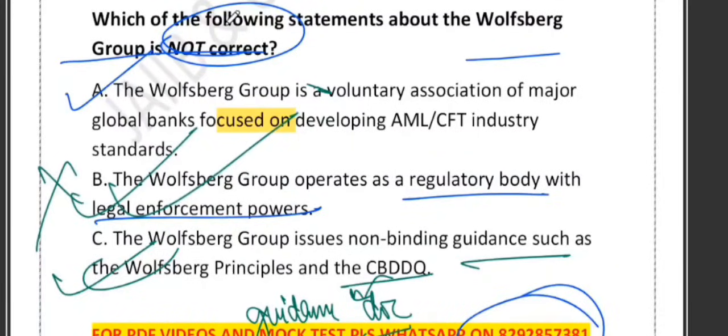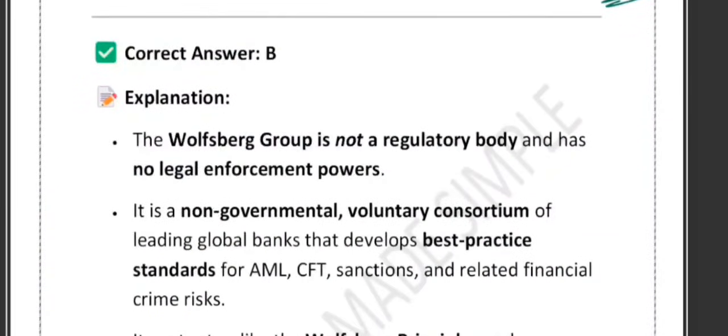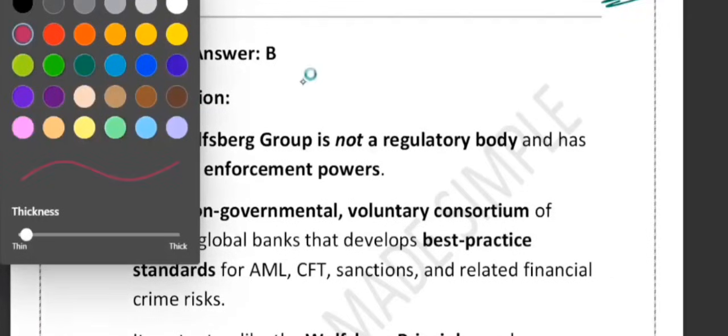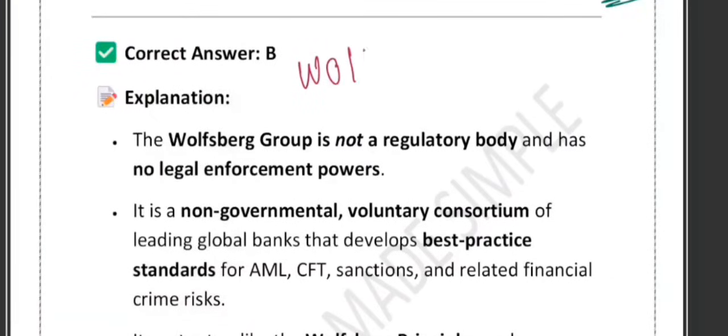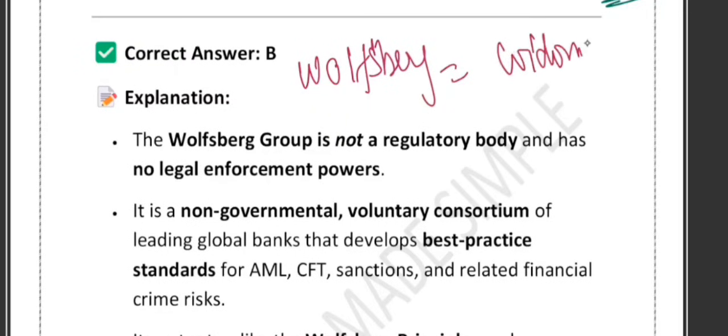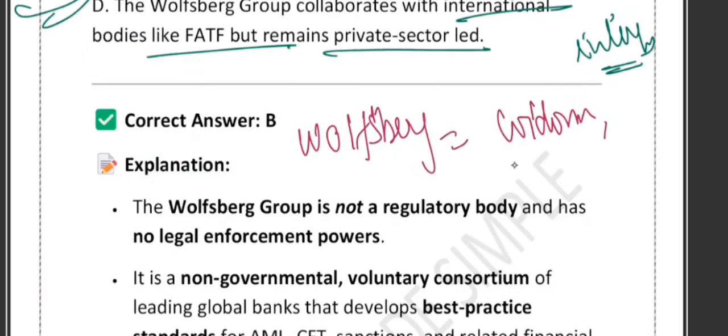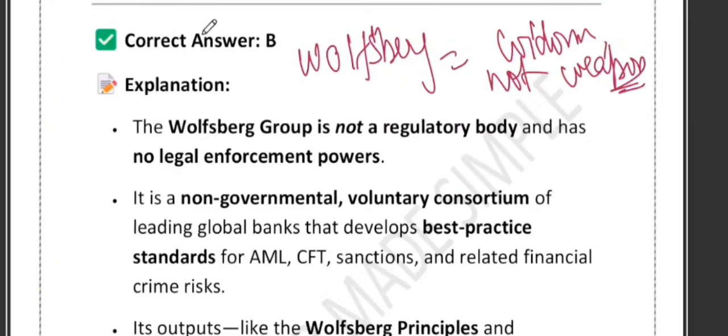Let me give you a trick to remember it. Whenever you see the word Wolfsberg, think wisdom, not weapon. Wisdom means they give guidance, principles, and questionnaires.